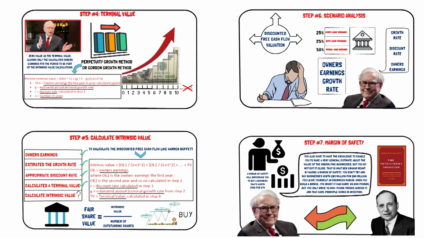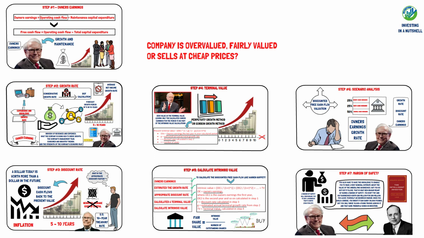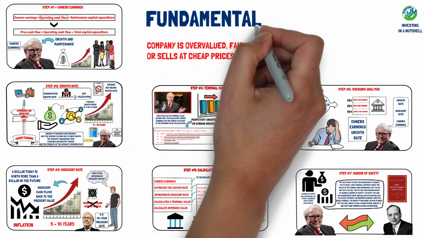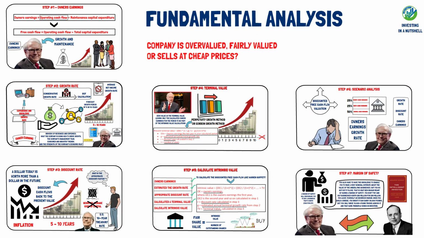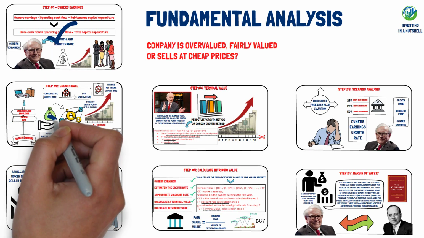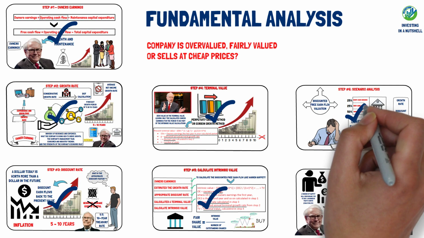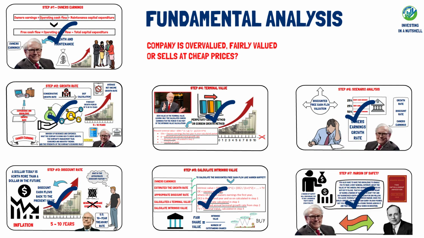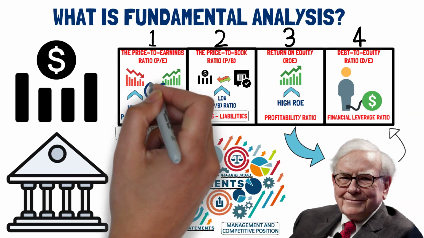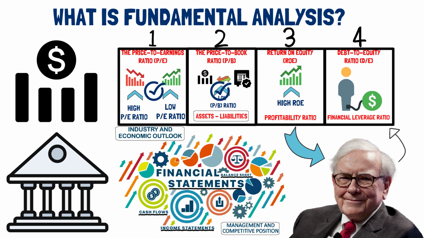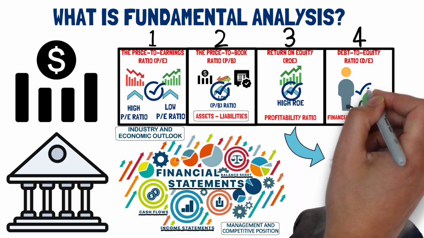In conclusion, Warren Buffett's approach to fundamental analysis has helped him become one of the most successful investors of all time. While it may seem daunting at first, by following his principles and staying patient, disciplined, and rational, you too can pick stocks like Warren Buffett by using the 7 steps described in this video. So start by learning the basics of fundamental analysis and try applying it to companies you know and are interested in.